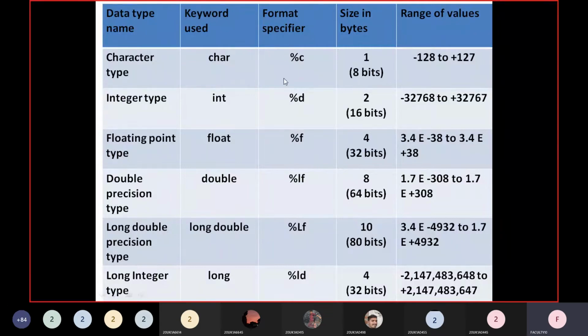Clear? Okay. So every day you should view this table and remember these ranges of values. In interviews, generally there will be questions on these ranges of values, what the format specifier is, and especially memory size. For double, what is the memory allocated? For long double, what is the memory allocated? That's why I have given it in the form of a table, so that everything is available in the table.